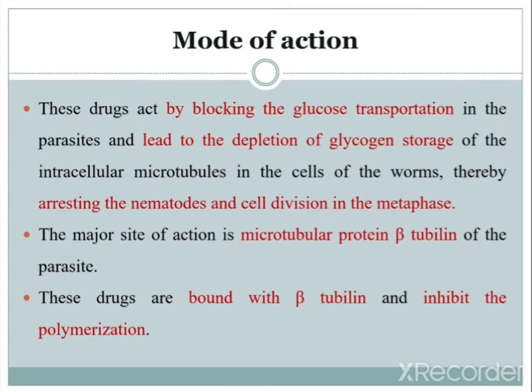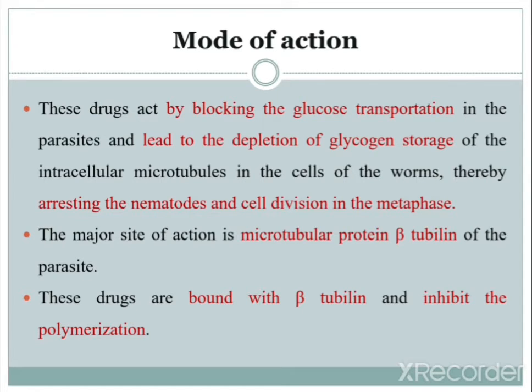Now the mode of action of the benzimidazole derivatives. These drugs act by blocking glucose transportation. They act by blocking glucose transportation in parasites, which leads to depletion of glycogen storage of the intracellular microtubules in the cells of worms, thereby arresting nematode cell division in metaphase. So it is a simple mechanism.